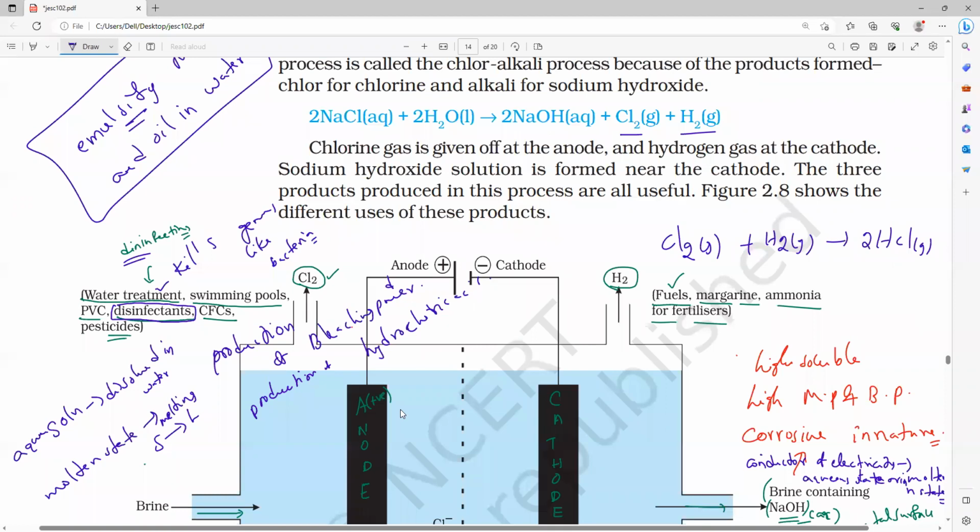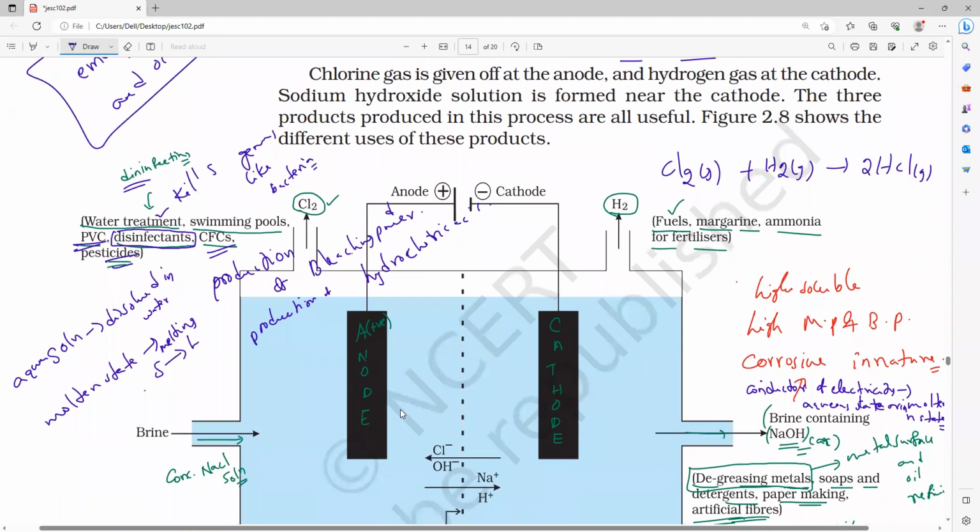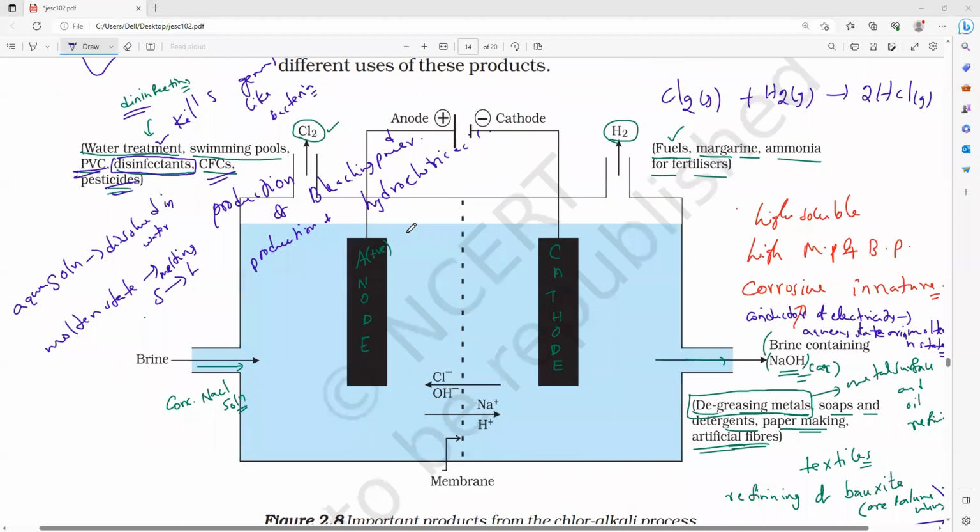What plastics can we make? We can make PVC, and we can make pesticides and chlorofluorocarbons. Have you heard about chloroform? It is an anesthesia. Those who watched the movie with the big chimpanzee, they use it to trap it. You might notice it in Hollywood movies. They use it, for production of chloroform.